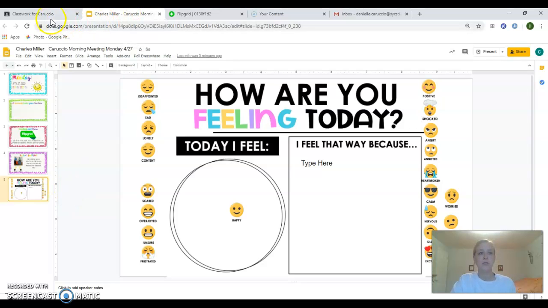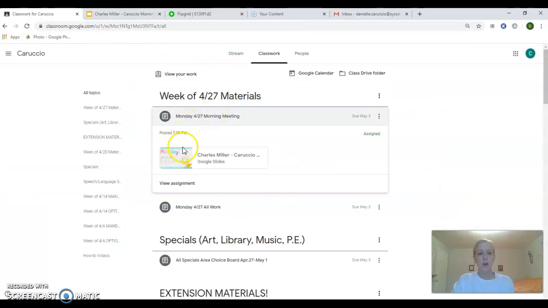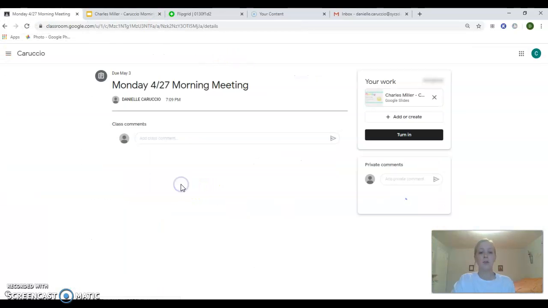Now what you want to do is make sure you go back to that classwork tab when you are finished and click View Assignment, and you want to make sure you turn it in. This way I get an alert that you are finished, and I can come in and immediately give you feedback on how it went. Maybe I answer a question that you had or a story that you told. So make sure you turn it in to me so that I get an alert that it's finished.